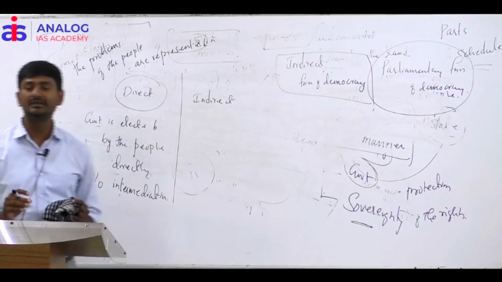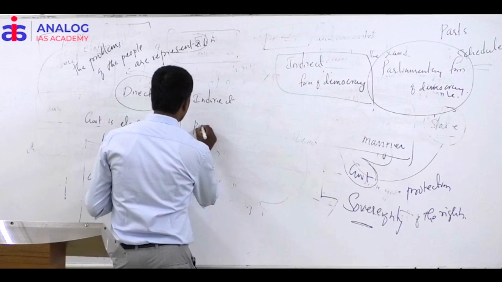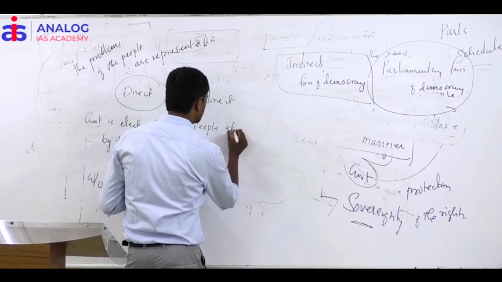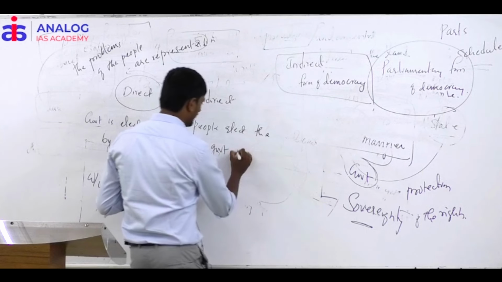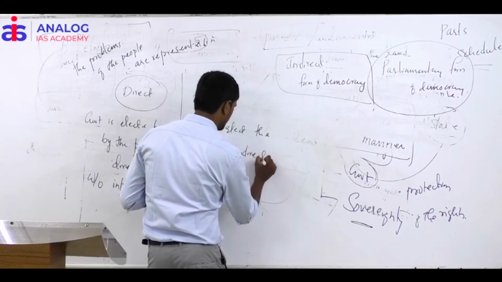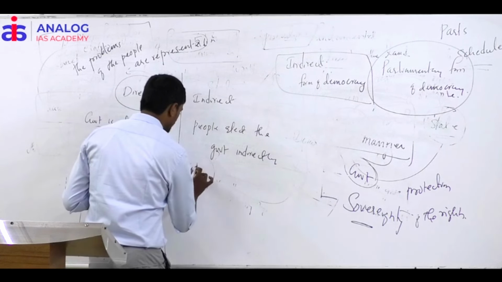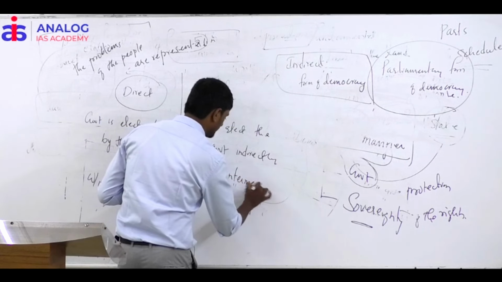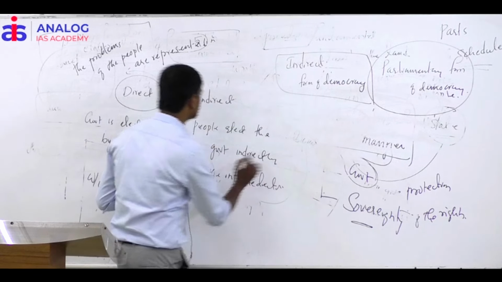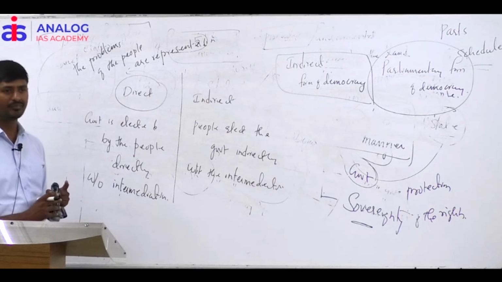That is called direct democracy. Indirect democracy means if the people elect the government indirectly, with the intermediation, that is called indirect democracy.